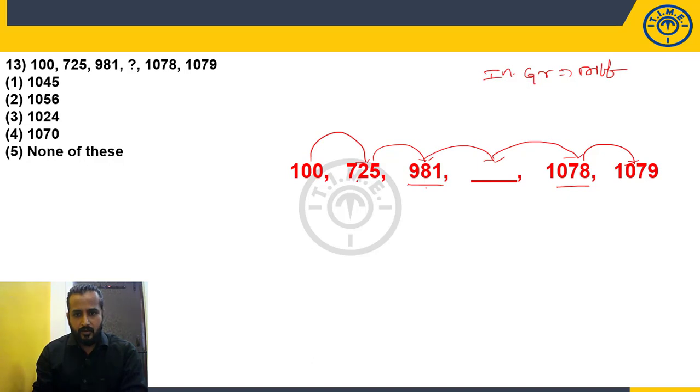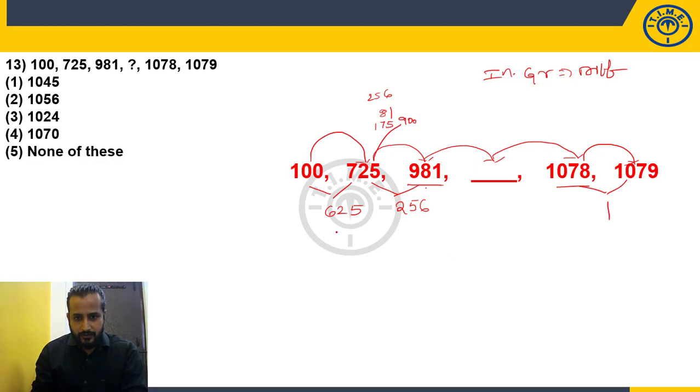Okay, let's see. 1725, what is the difference? 625. 725, 981, what is the difference? Let us take the round figure, 900, between these two. So how much from here to here to get 900? 175. And here how much? 81. So how much is it? 256. So here is 256. Okay. Let's see. 1078, 1079. How much is it? 1.